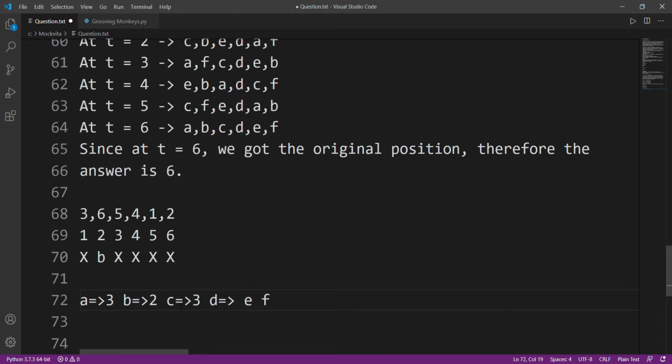What about D? D is at 4 and it will stay at 4. Let's just say it doesn't matter. Even after 0 seconds, it's at its position, right? So what about E?